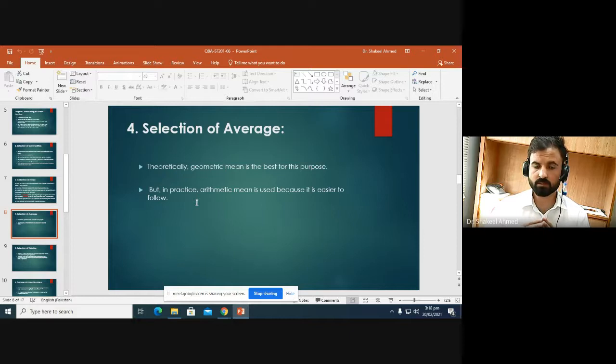But in practice, people consider it easy to compute the arithmetic mean. So in practice, people generally prefer to compute the arithmetic mean instead of the geometric mean.